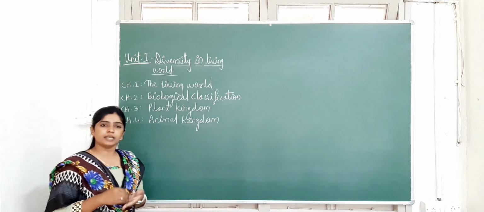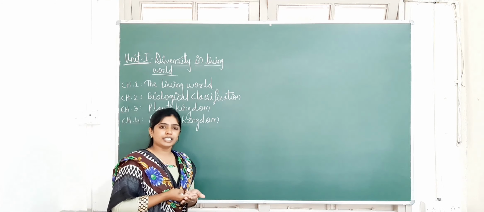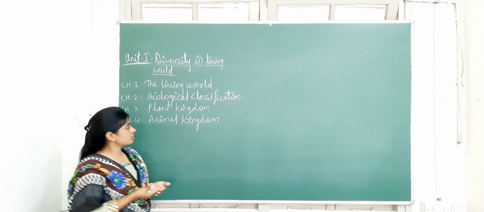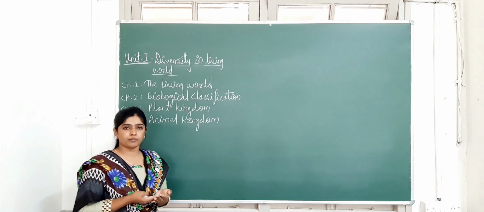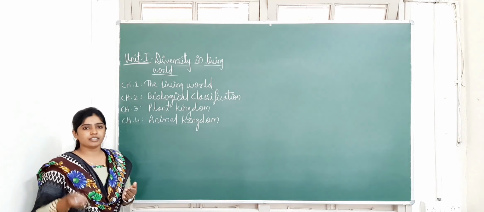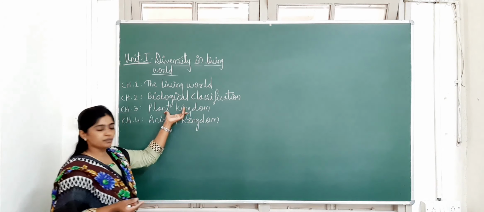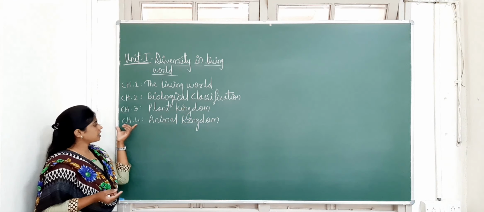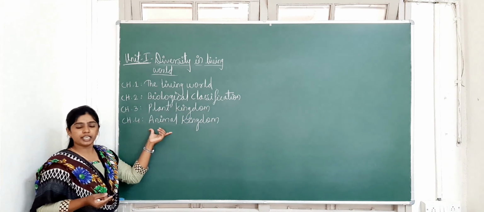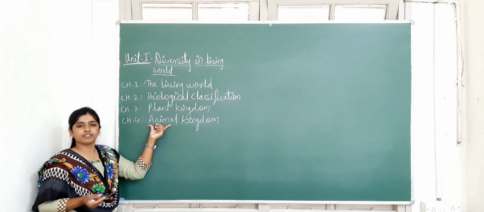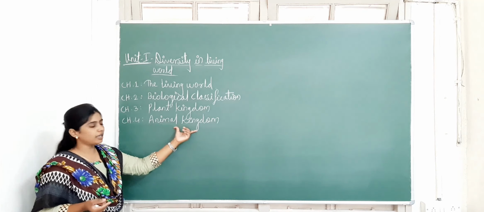Again the plant kingdom, already you know that the algae are there, bryophytes are there, pteridophytes, then next is gymnosperms and the angiosperms. The classification of plants and the characters of plants that you are going to study in this plant kingdom. Similarly, in chapter number 4, that is animal kingdom, here also you are going to study in detail about the classification of animals, animal kingdom.